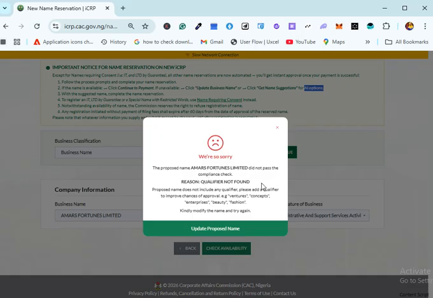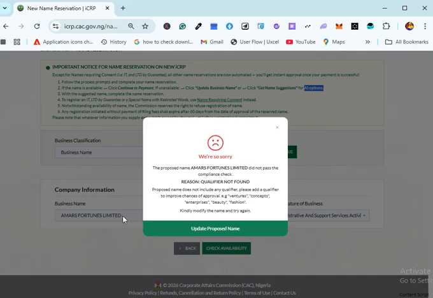Reason: qualifier not found. So the qualifier that they want is not found there, and this is to tell you that AI can easily approve and reject name reservation for either company or business name. That's because a business name must end with a qualifier, and a company name must end with what?